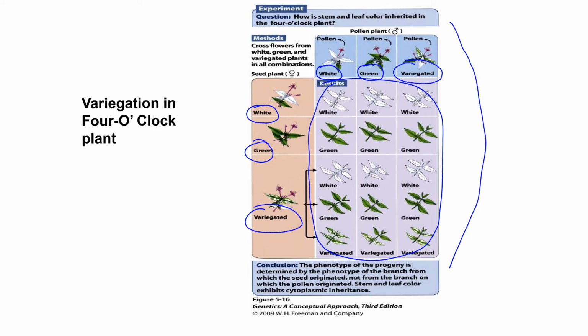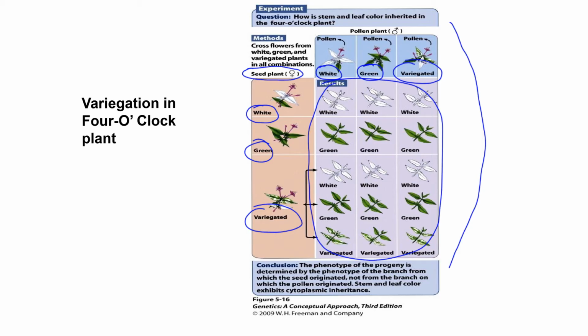Nevertheless, the major take-home message from his experimentation was that it was always the maternal plant which determined the phenotype of the offspring. So it was the first recognition of cytoplasmic inheritance, in this particular case, chloroplast inheritance.